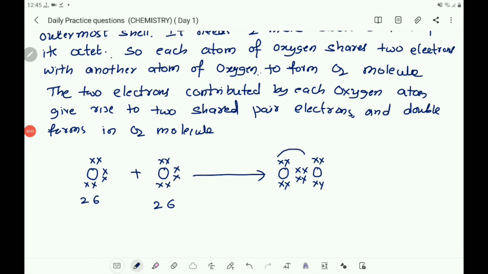This oxygen atom got 8 electrons in its outermost orbit, and the other atom also got 8 electrons in its outermost orbit. So this is the O2 molecule formed with the double bond. Here there is a formation of the double bond. See here, two pairs of electrons are shared between two oxygen atoms to form the double bond. There is the formation of the oxygen molecule, and this is the electron dot structure.